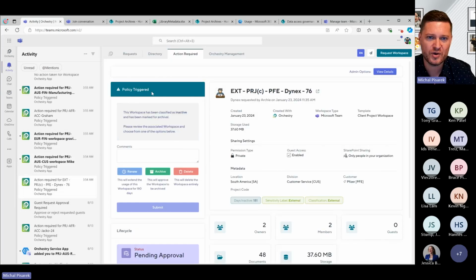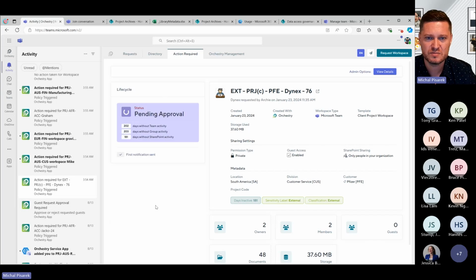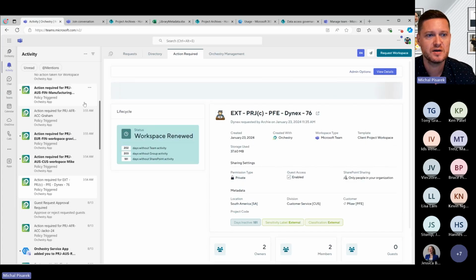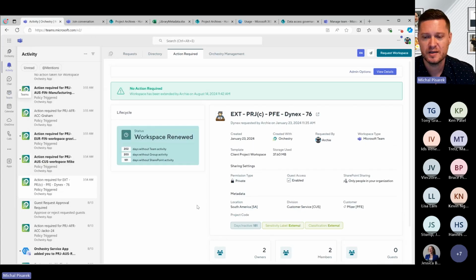Hey, I'm an owner. I'll get this notification. Yep, I still need this. I can just click on renew and submit, right? It gives you that ability now, especially at scale, to give some of the responsibility to your workspace owners, as well as making sure that we also have all of that governance in place for them, both short-term and long-term as well.